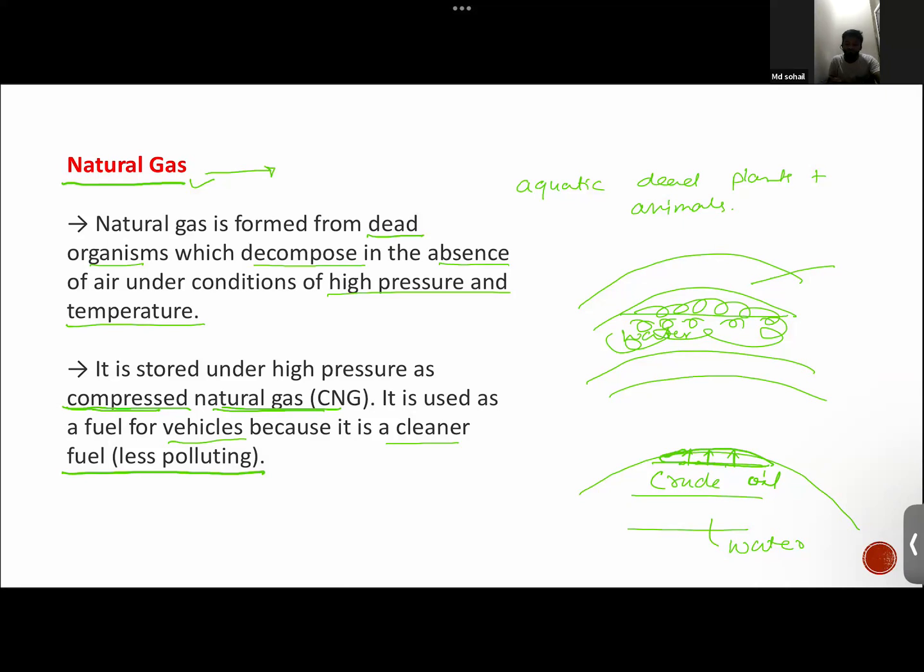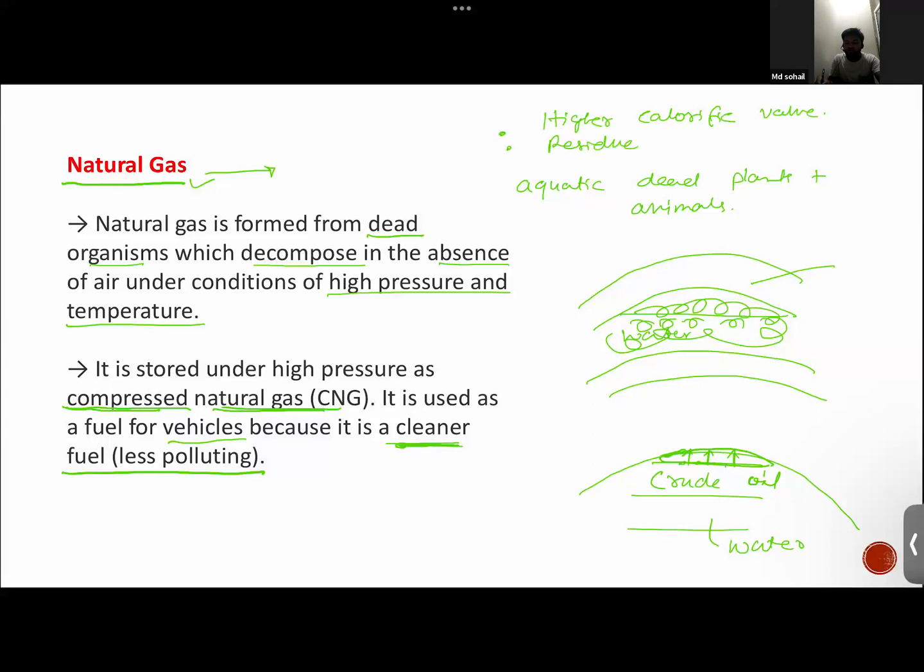Right, guys? So what are the things we look for in a fuel? We look for higher calorific value, which is simply the amount of heat given by the fuel. We look whether the fuel leaves any residue after burning.